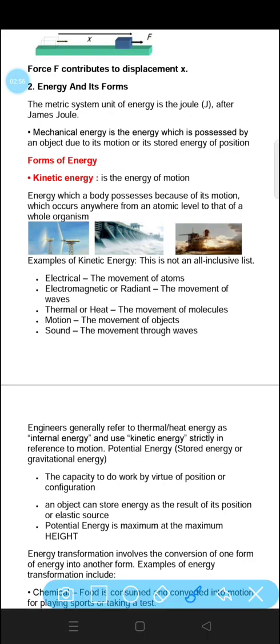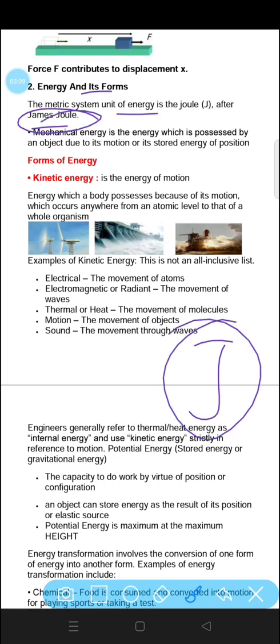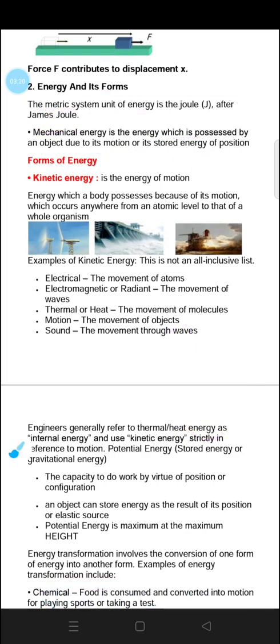The energy and its forms. The metric system unit of energy is the joule. Unit of energy is joule, named after James Joule. James Joule was the scientist after whom the joule was kept as the unit of energy. Mechanical energy is the energy which is possessed by an object due to its motion. It is stored energy of position. The energy due to motion is called mechanical energy, and there are different forms of energy.